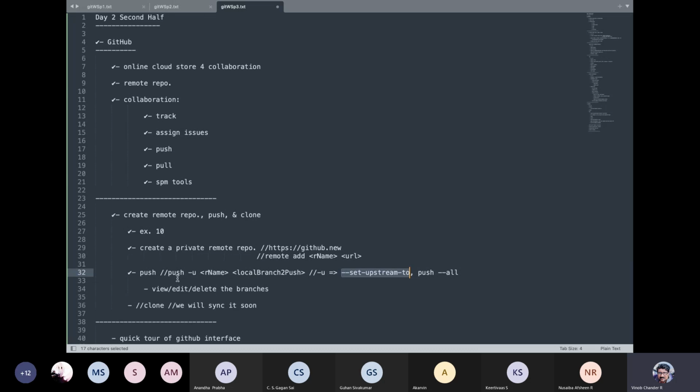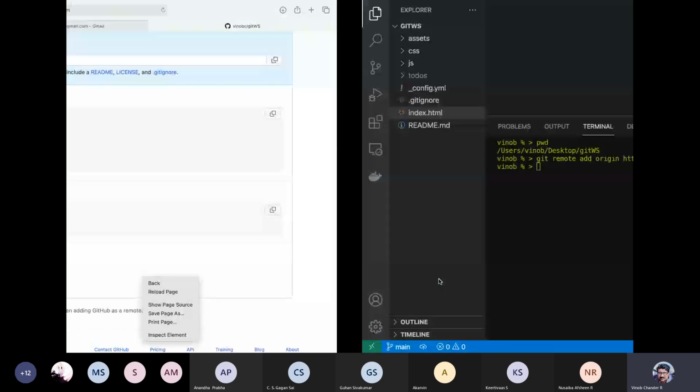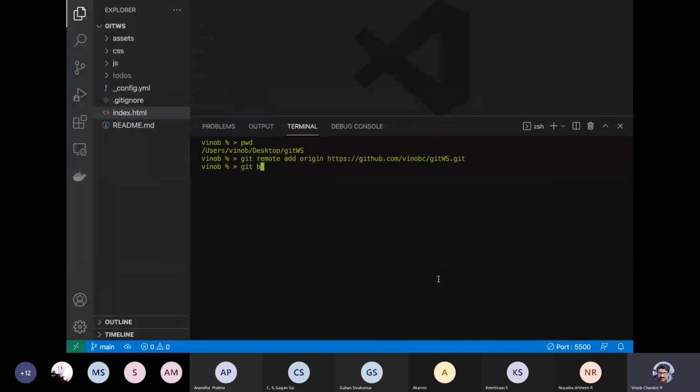As I've already said, you can either use this or you can do a push all if you also want to push your branches. So let us do this push all since we have some branches. Let us see here and call the command git branch. We have only the main branch. We have removed all the branches, is it? We had some branches earlier. We don't see any particular branch. If we want, we can create a branch.